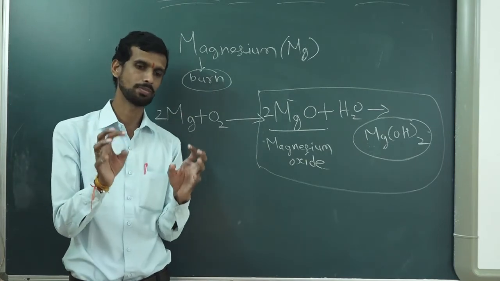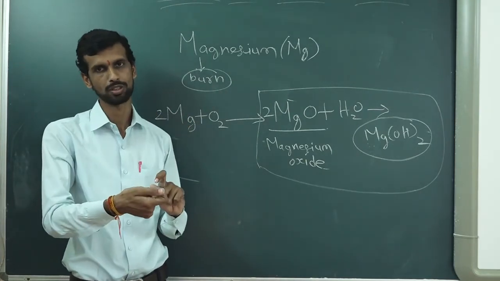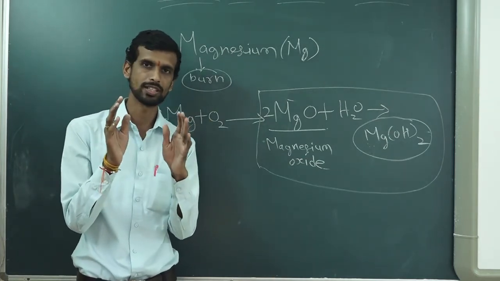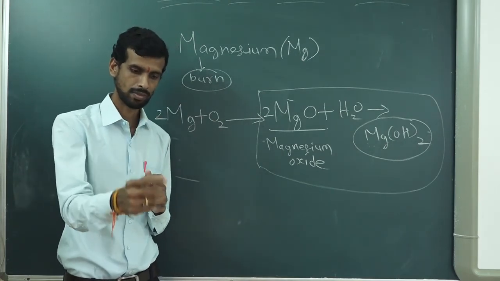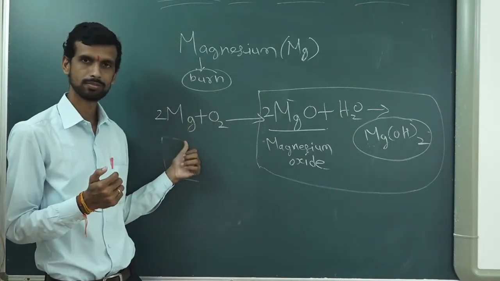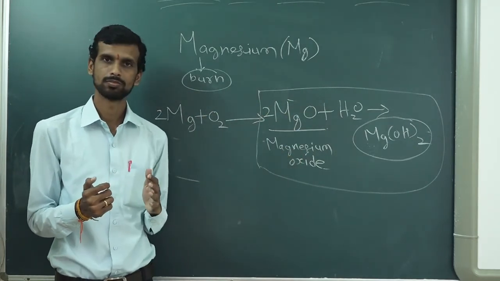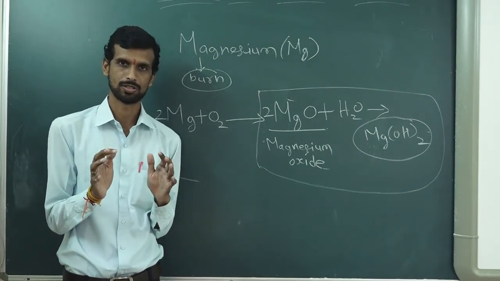I showed you examples of physical changes, that is tearing of paper, breaking of chalk, where no new substance is formed. So we said it is a physical change. Then I burned a paper, then I burned magnesium ribbon, then I added water, and new substances are formed. So we have said these are chemical changes.